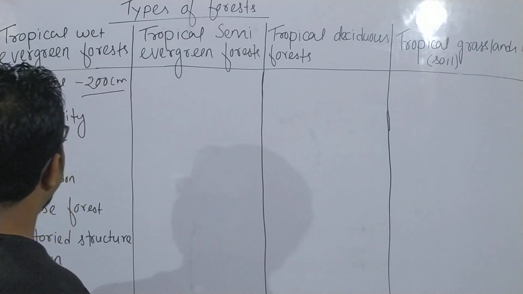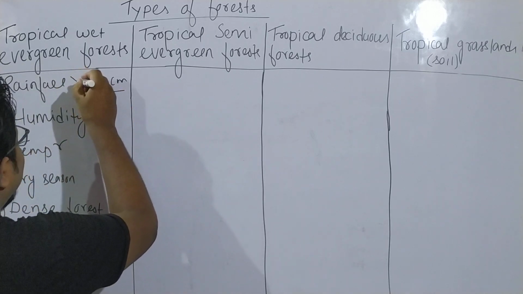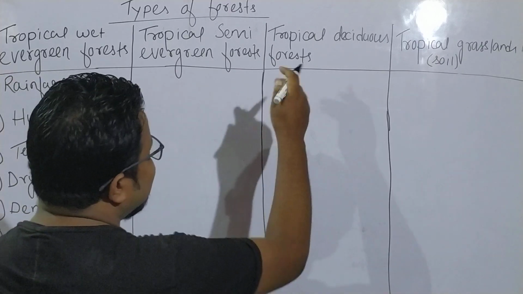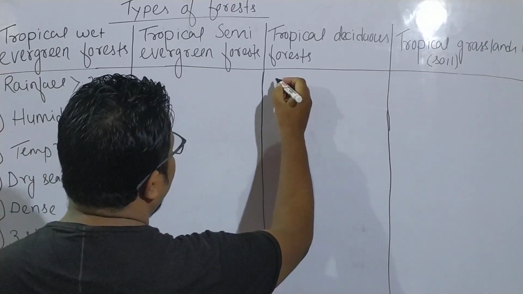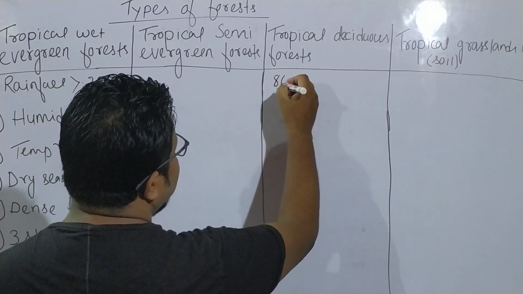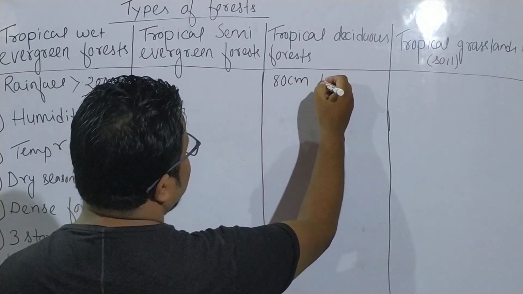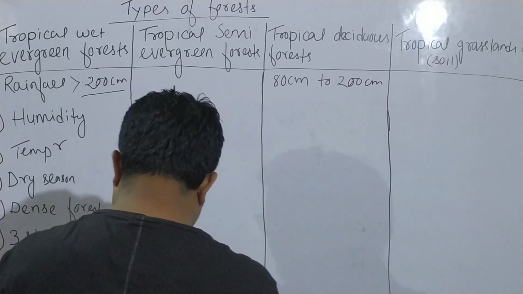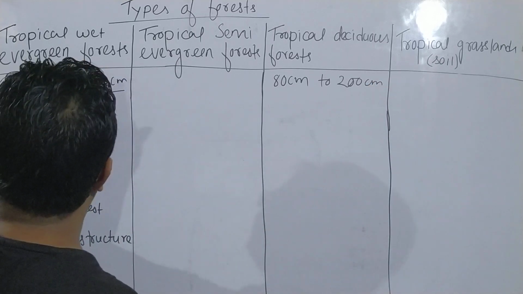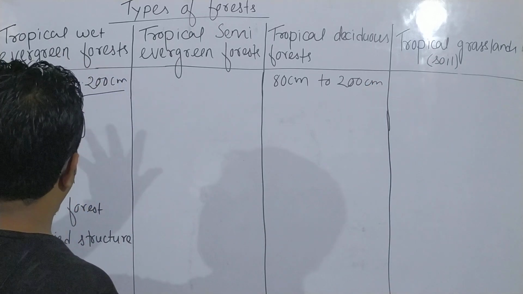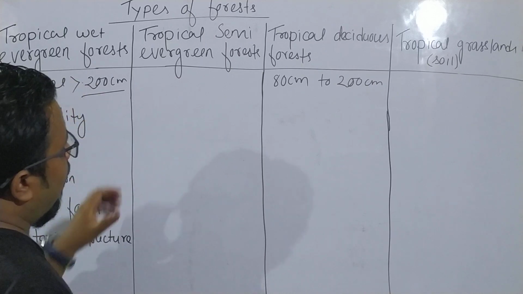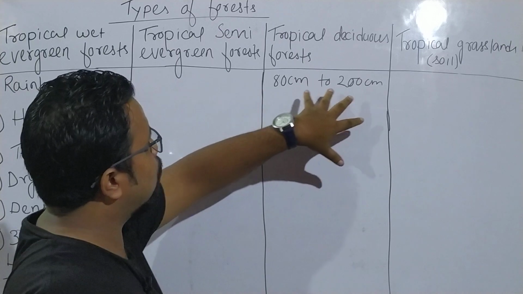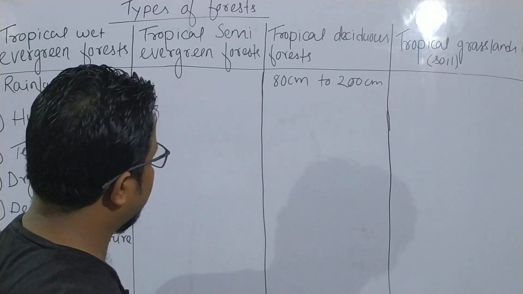But in tropical deciduous forest, the rainfall is from 80 centimeter to 200 centimeter. What I am saying is, the rainfall of tropical wet evergreen forest is greater than 200 centimeter, and the rainfall of tropical deciduous forest is from 80 to 200 centimeter.